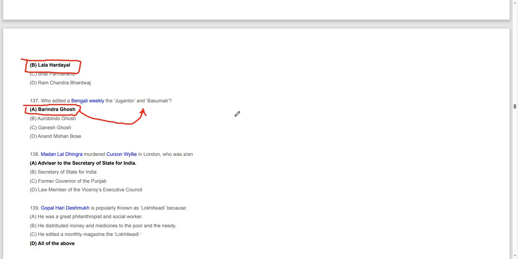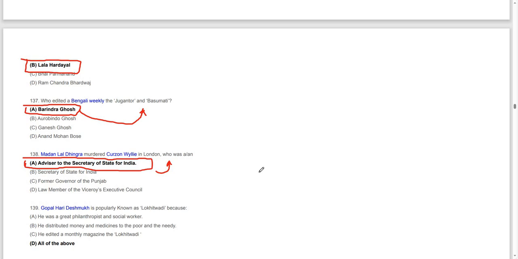Moving on, Madan Lal Dhingra murdered Curzon Wyllie in London, who was an advisor to the Secretary of State for India. So basically, Madan Lal Dhingra murdered Curzon Wyllie in London.